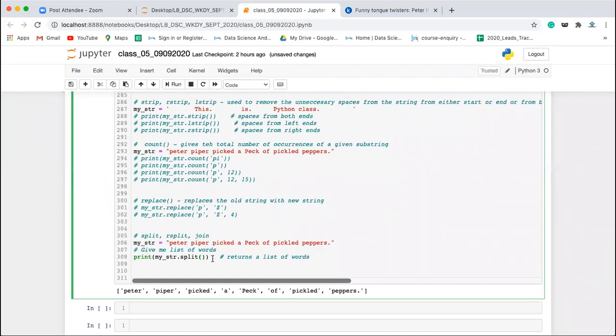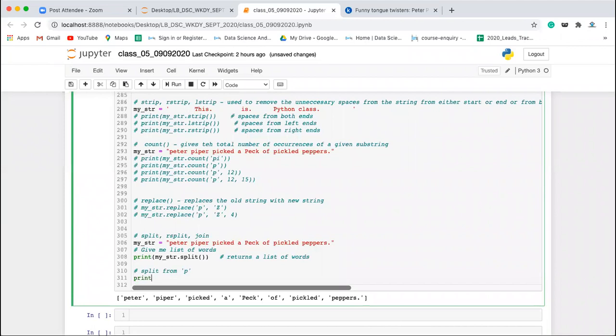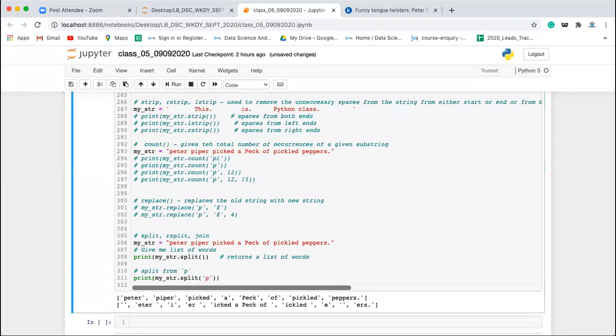Let's say if I want to split from the p, then what will happen? In that case, you will be writing print my_str dot split of p. Execute this. Now see, from p you have to split. So before p, do you have any string? No. So you are getting one empty string as an element.